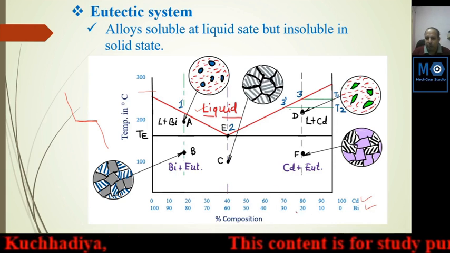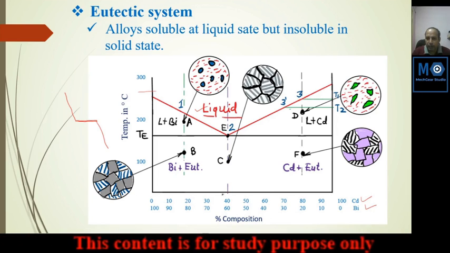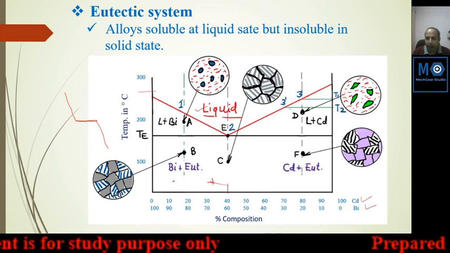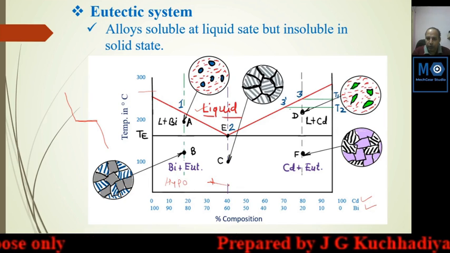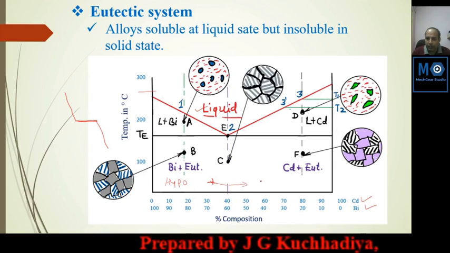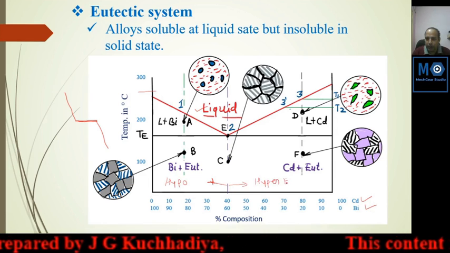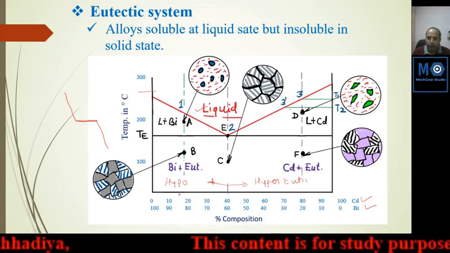It is reverse for bismuth. But cadmium is changing from 0 to 100 here. So for cadmium, this side is the hypoeutectic mixture. And from the eutectic line on the right side, it is hypereutectic.